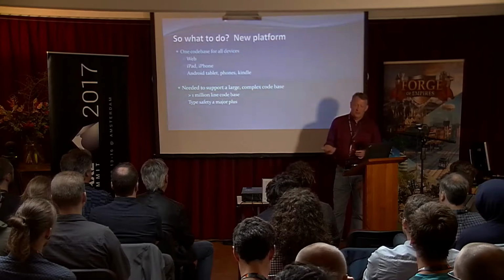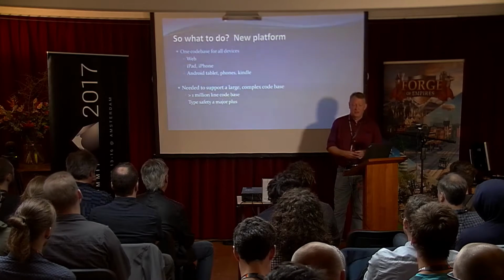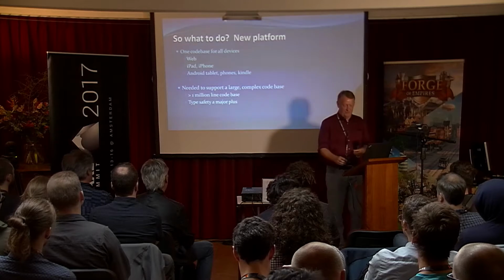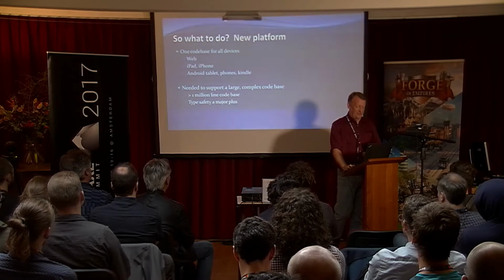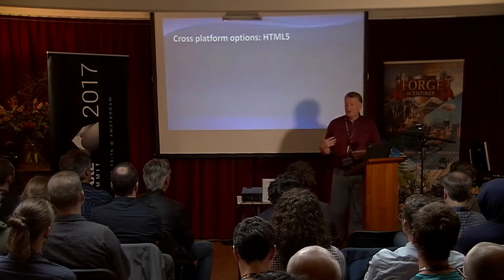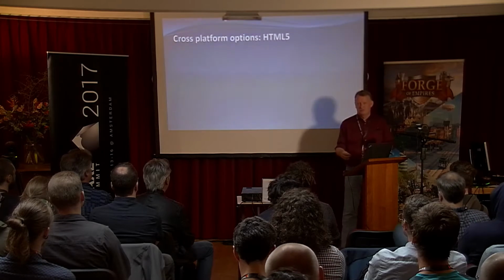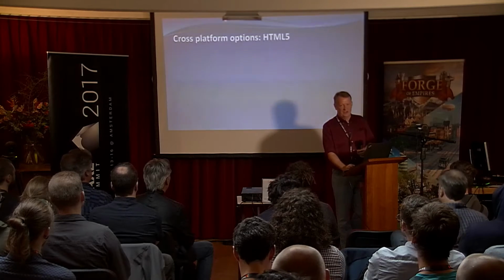And we needed to support a large, complex code base, right? So with over 1 million lines of code, strong type safety approaches were a major plus. We really wanted something that was very clear where the type system was going. So some of the reasons we chose Haxe, right? From here, you're looking at it from the other end of the story. Everyone here is pretty much on the Haxe side, but why we chose Haxe, right?